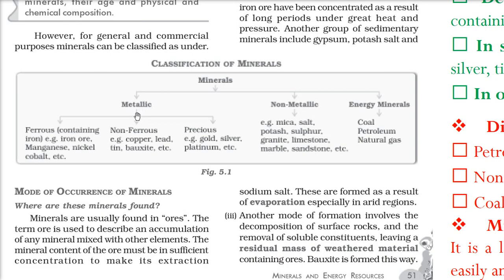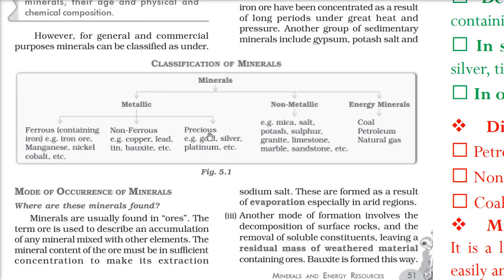They are lustrous, that means they sparkle, they will shine, and they are good conductors of electricity, and good conductors of heat also. So these are metallic. Then we have those elements which are not metallic, that do not show the properties I just told you. So these are non-metallic. And then we have minerals which are energy producing, they produce energy.